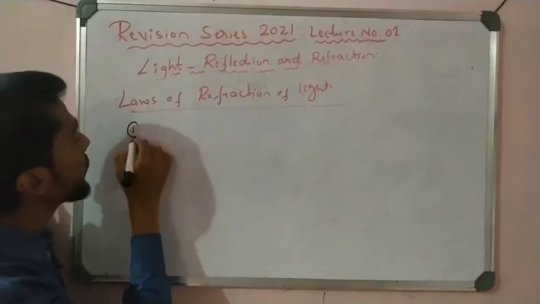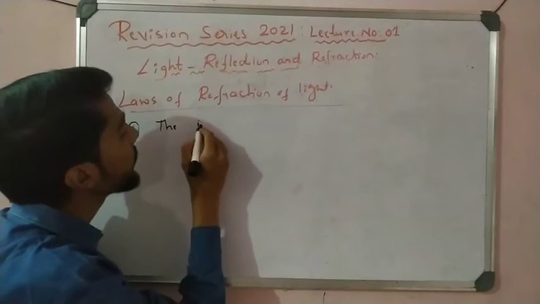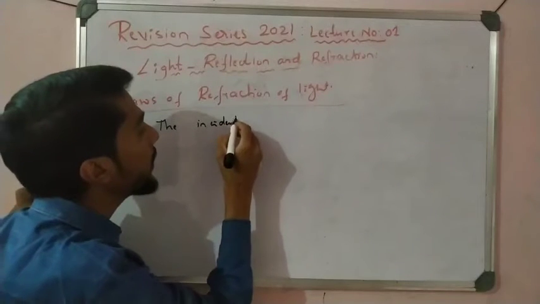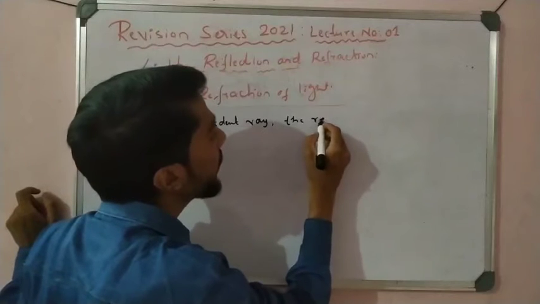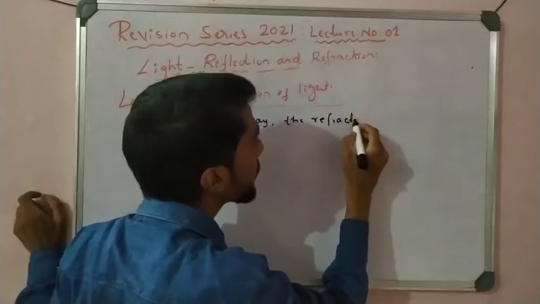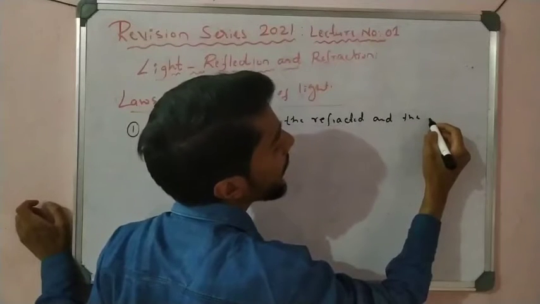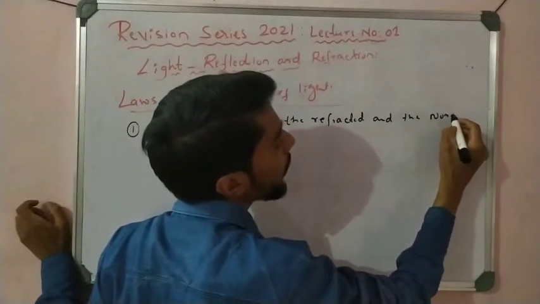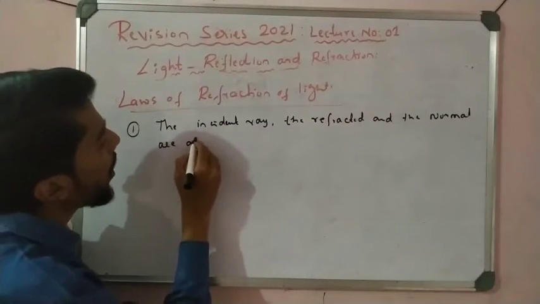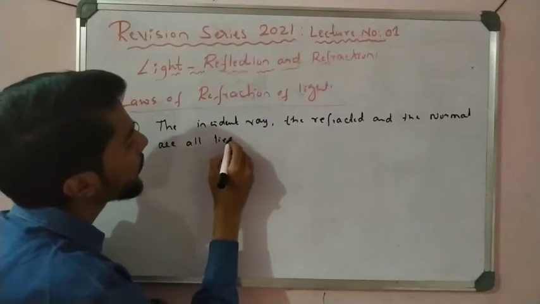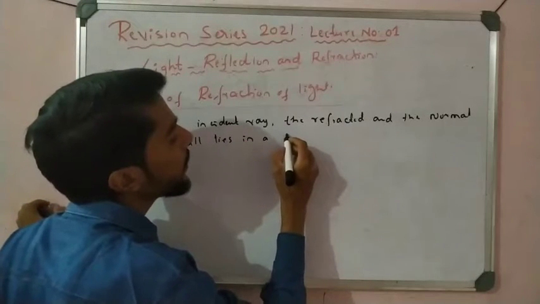The first law is simple: the incident ray, the refracted ray, and the normal all lie in the same plane.